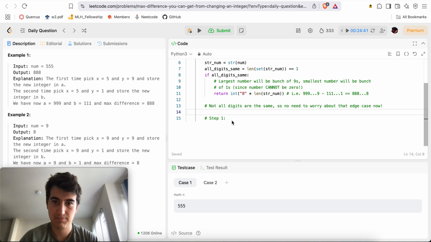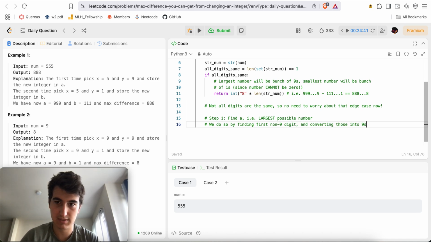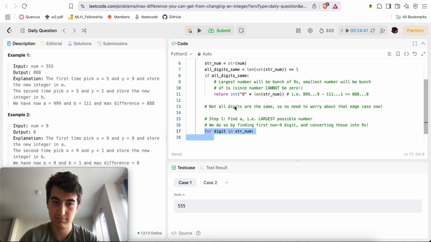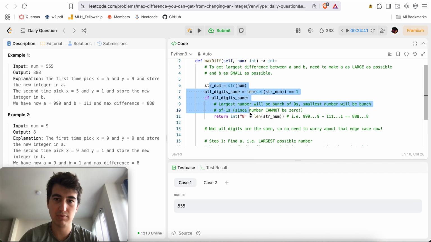Alright, step 1. Find A, the largest possible number. We do so by finding the first non-9 digit and converting those into 9s. For digit in str_num, well, if they were all 9s, we would have hit the edge case, right?